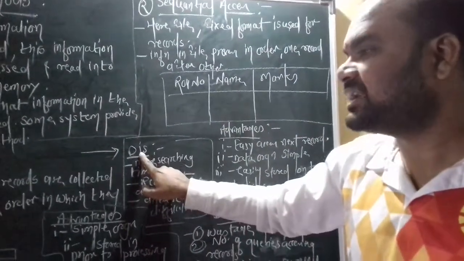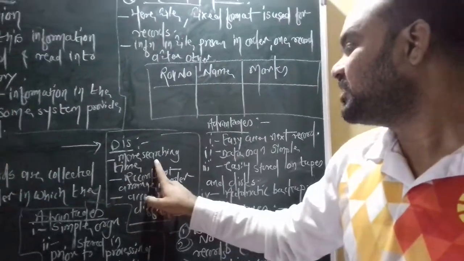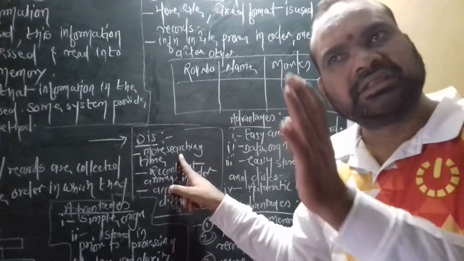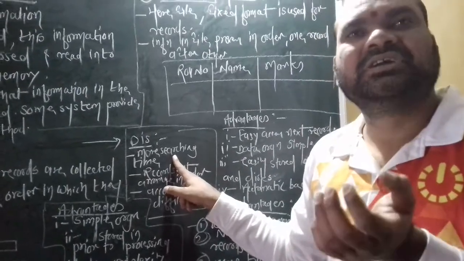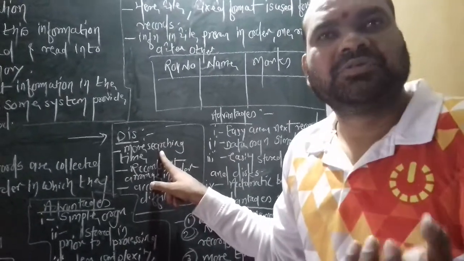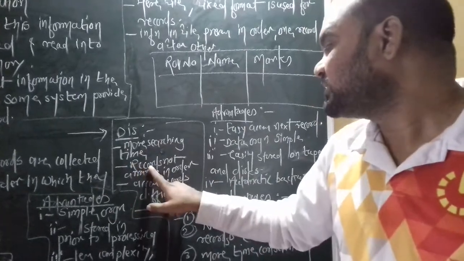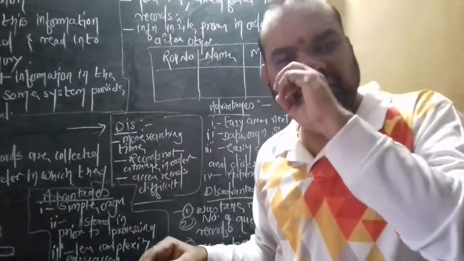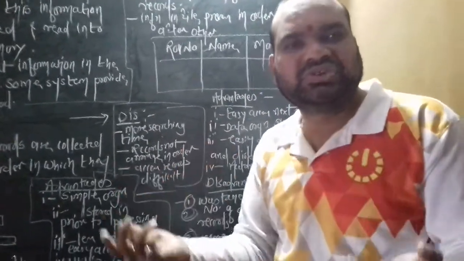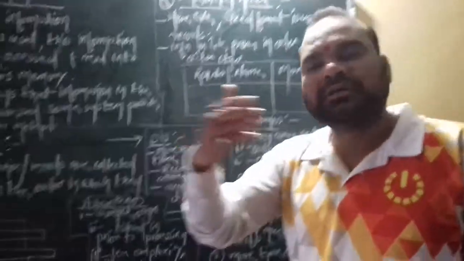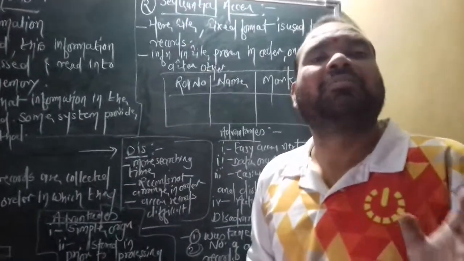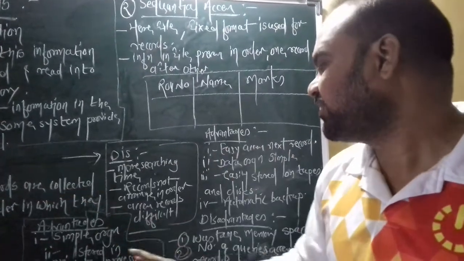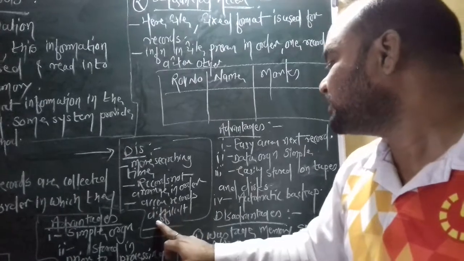Now some disadvantages of the serial file. First one is more searching. Whenever a number of records come into the machine, it may take more searching time to find a particular record. Next is that records are not arranged in order. In some critical or sophisticated situations, it's quite possible that the records are not in proper order. That is a disadvantage of the serial file. And last one is that accessing a record is difficult.